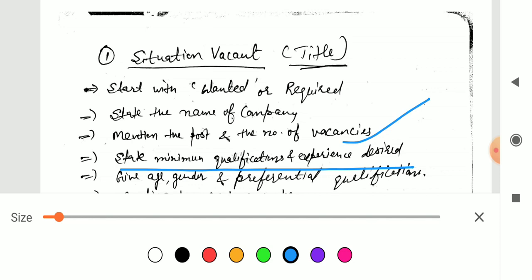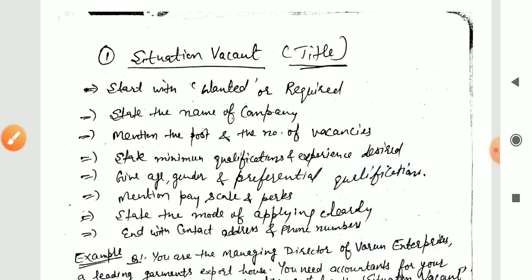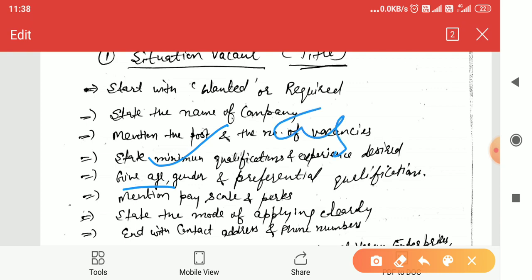Next one is to give age, gender, and also preferential qualification if there is any. So also mention the age, what the age should be between, not a fixed age, because you are going to invite applications. So you will give it like age between that and that. Don't write the whole sentence that age should be between that and that. Only write the word age, and you can write 25 to 30 or